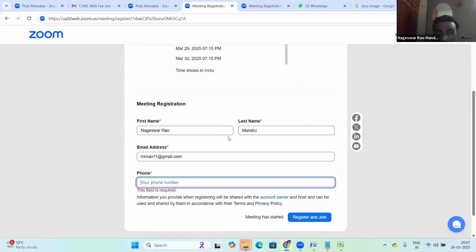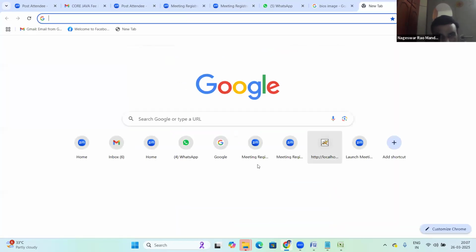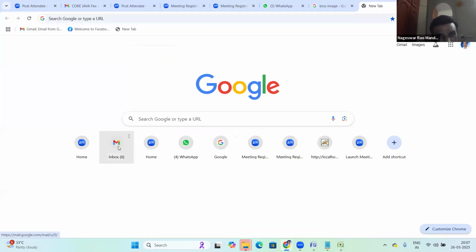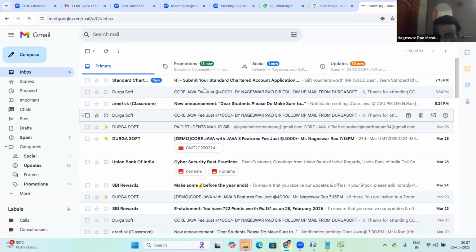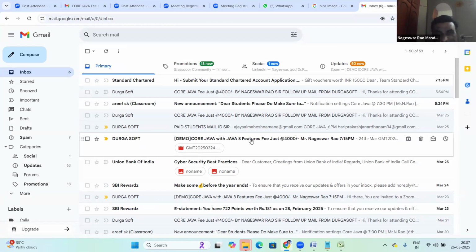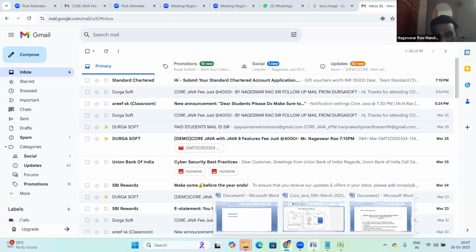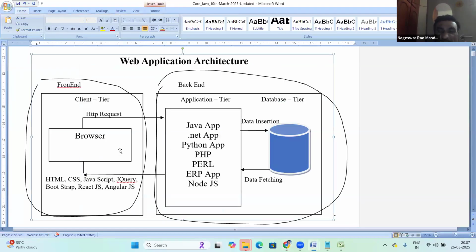Suppose the inbox, see, this is my email information. It's a front end. The browser environment is a front end. What we can see in the browser is a front end.